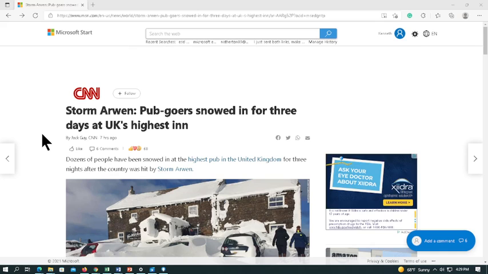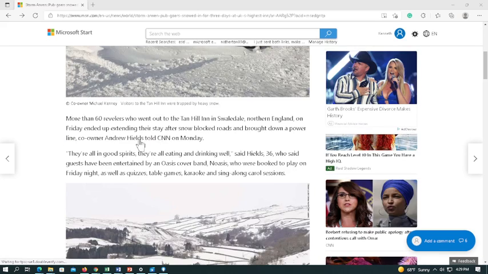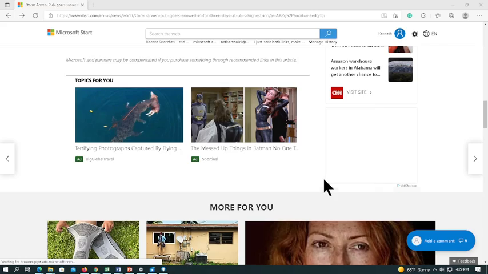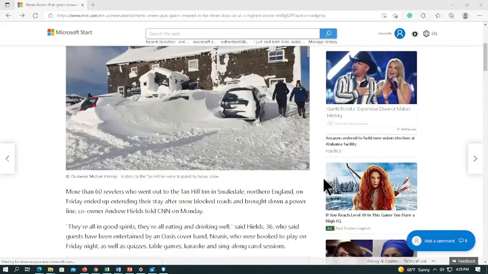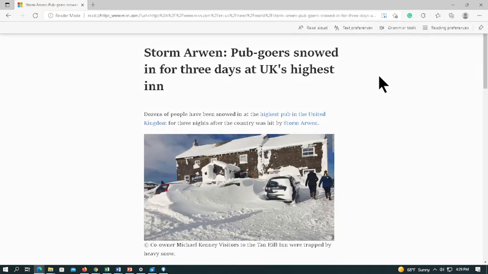All right. So typically you get on a website like this and you want to read the story and you see all this other garbage that's kind of mixed in, kind of makes it a little irritating. Well, one of the things that they have is Immersive Reader. And when you click on this, as long as you see what looks like a book that's open, now you can click on it. Of course, it can read it to you, whatever it is you want to do.